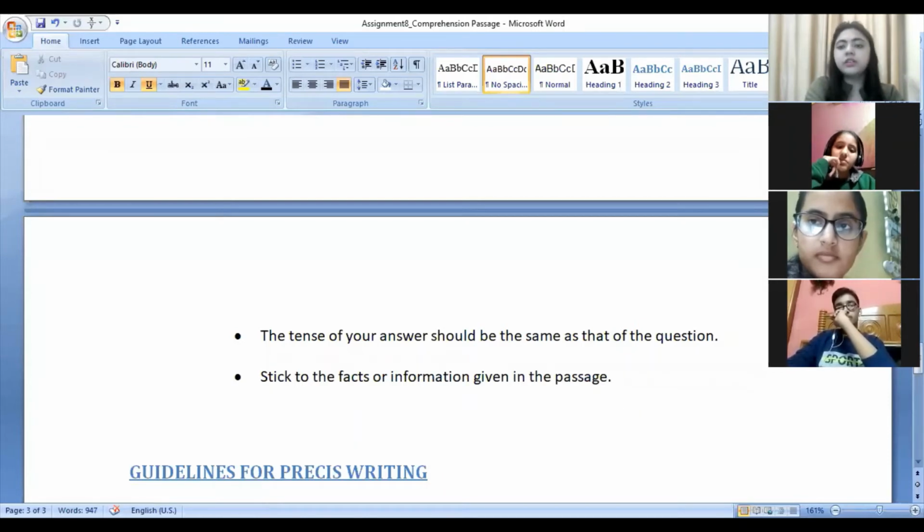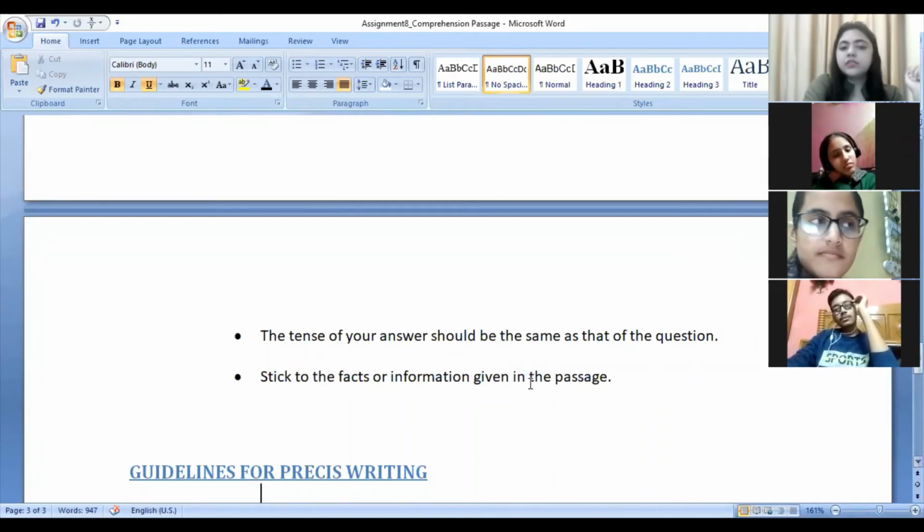Okay, even if in the chapter there's a direct speech and the sentence is in present tense, you will still have to write in past. And when the question is in present tense, like if it is asked what does he do, then you have to write down the answer in the present tense even if it is given in the past in the story or in the passage.